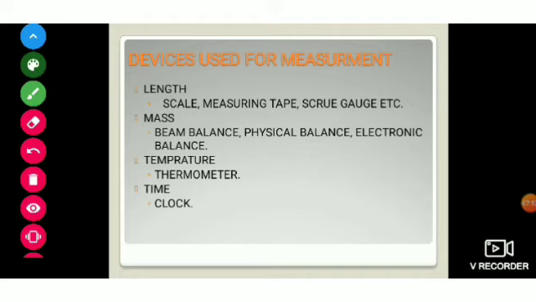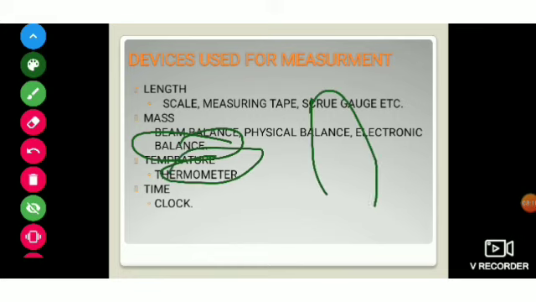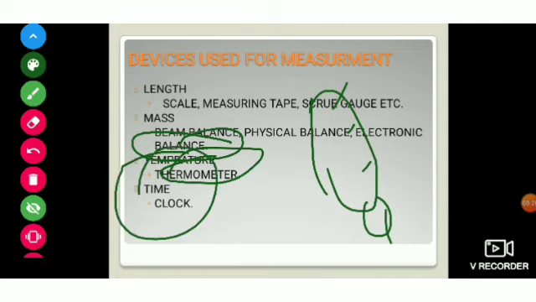Devices used for measurement. We all know what devices we use for measurement. For length, scale, measuring tape, and screw gauge, which is an instrument to measure small things. Devices for measuring mass are beam balance, physical balance, electronic balance, and these kinds of balances. For temperature, we all know the thermometer. It is a device to measure temperature. It has markings, and nowadays digital thermometers are coming. And for time, we have a clock.